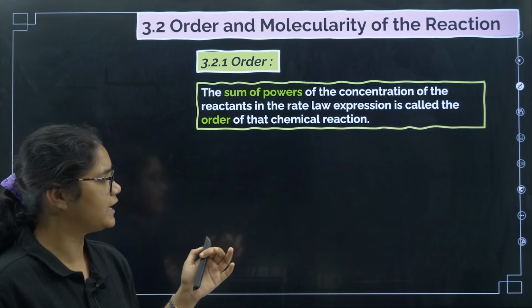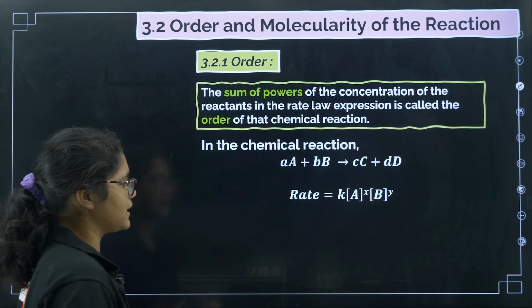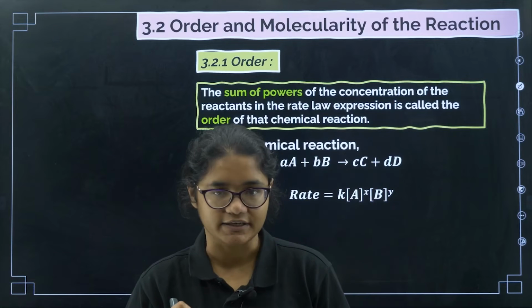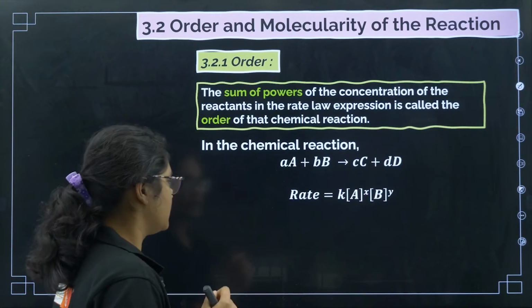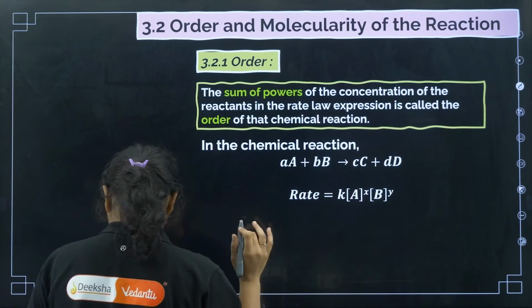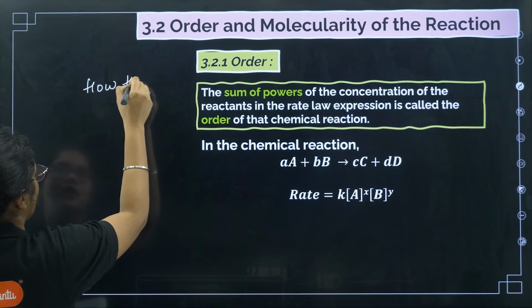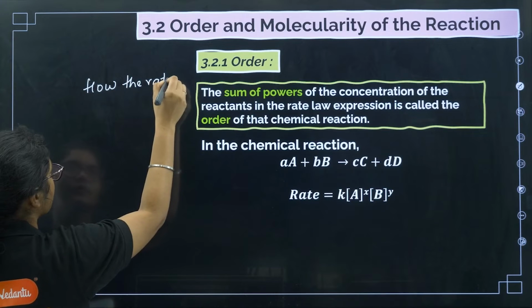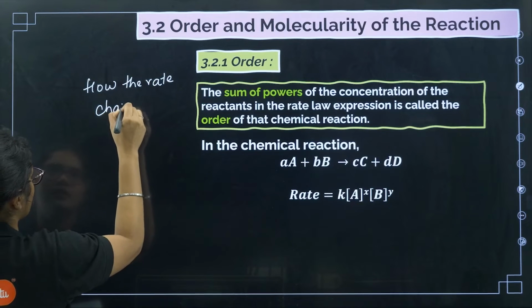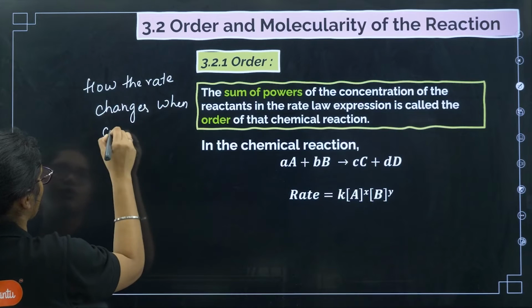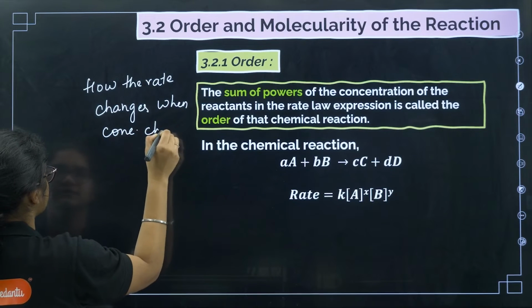Okay, now coming to order and molecularity. So order definition I'll tell you later. First let us understand that I told you when concentration will change, the rate will change, right? So the order generally tells you how the rate changes when concentration changes.